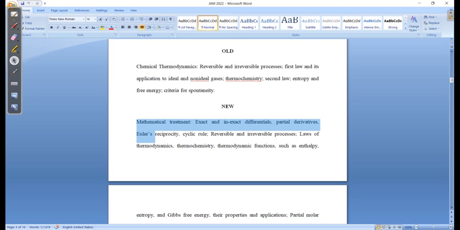That means the thermodynamics part they have included in very much detail, right? So when this much detail is there, you need to know the mathematical concepts for this, okay? And after that you can see they have written here: reversible and irreversible process, laws of thermodynamics, then thermochemistry, then enthalpy, entropy. All these things they have clearly mentioned here.